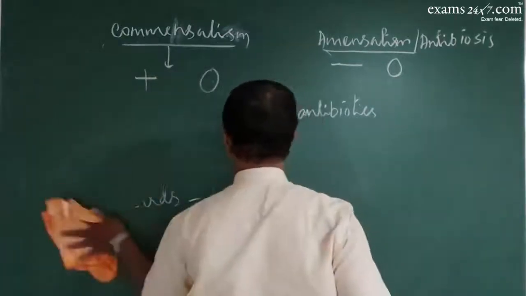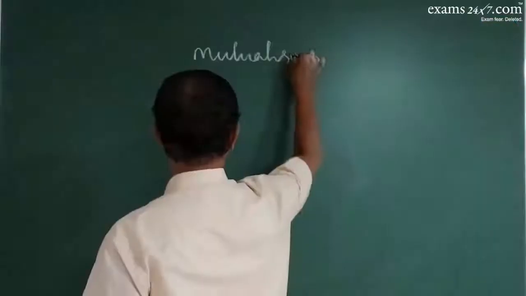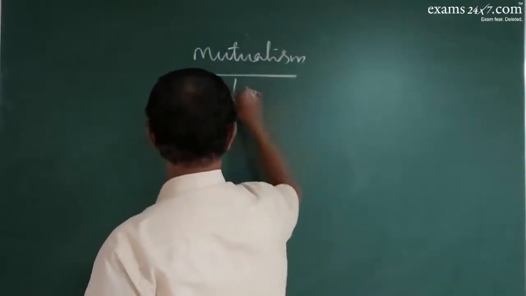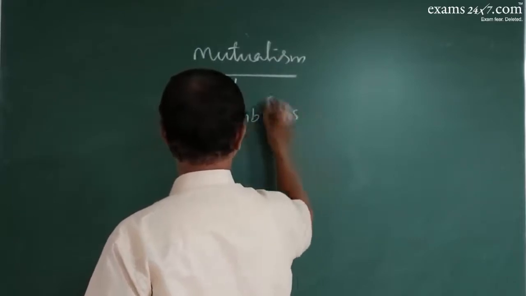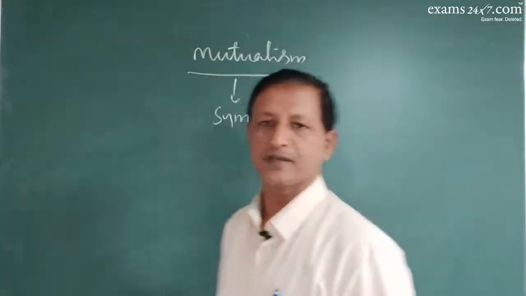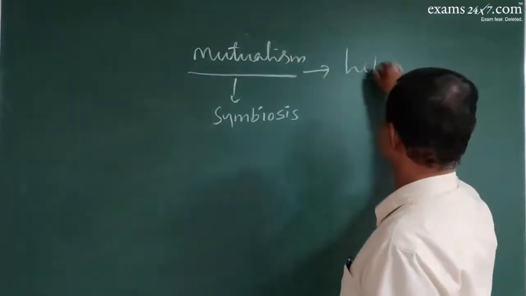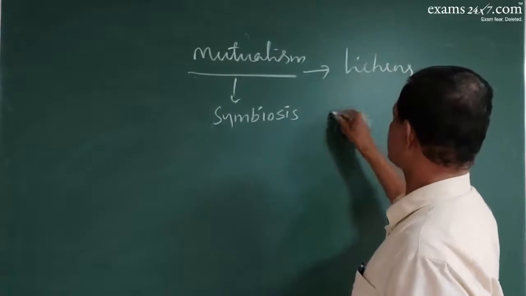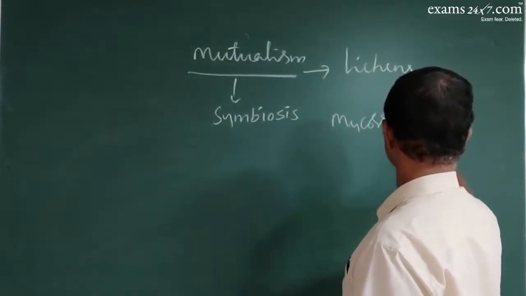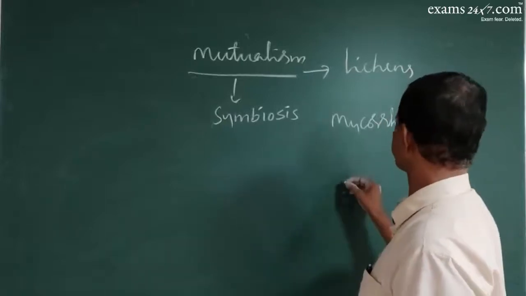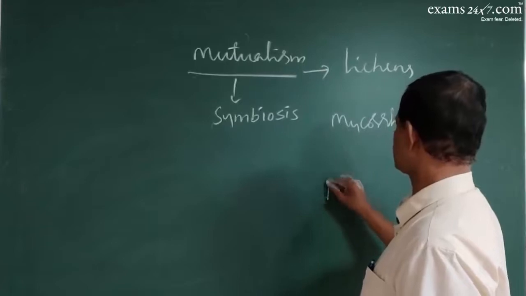Then we have the mutualism kind of interaction, which represents symbiosis. Examples are plenty: lichens, mycorrhiza, and root nodules.